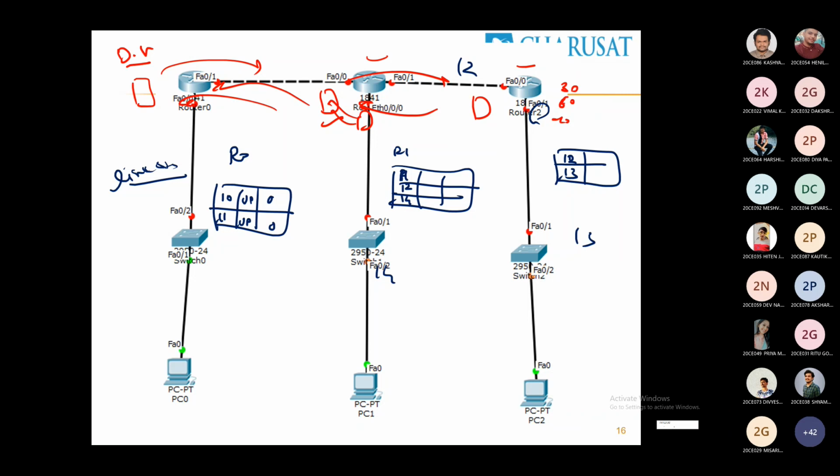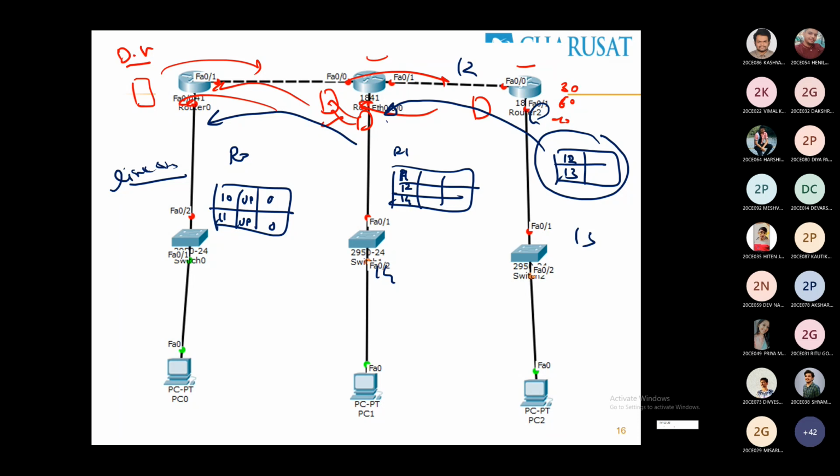What does it mean? This link status will be given to R1, and R1 will forward it to R0 as it is.